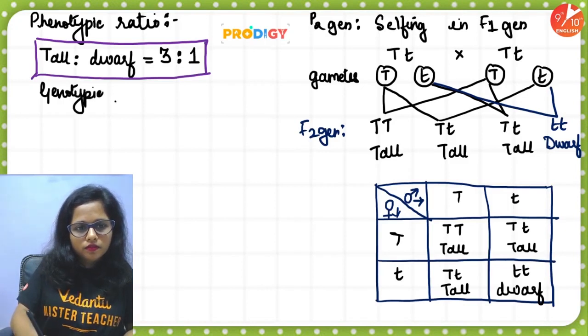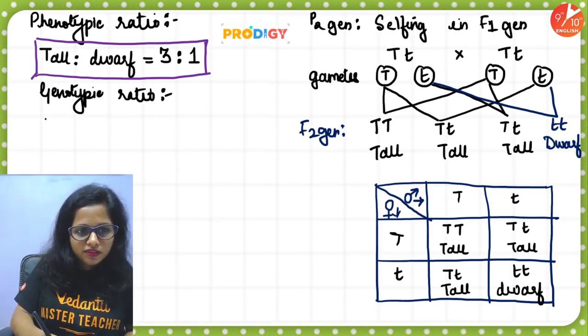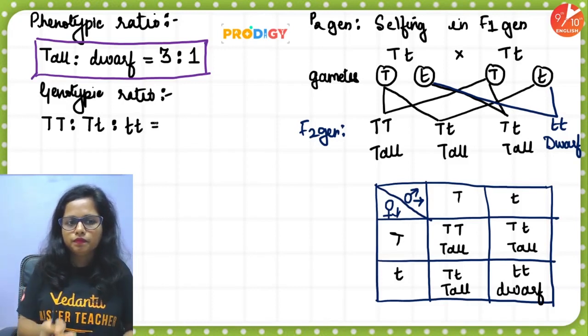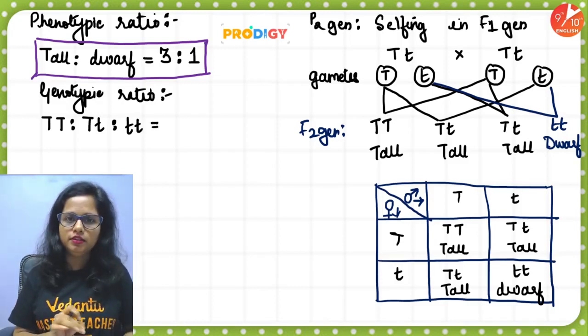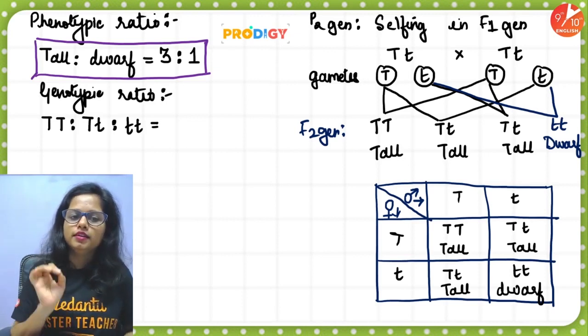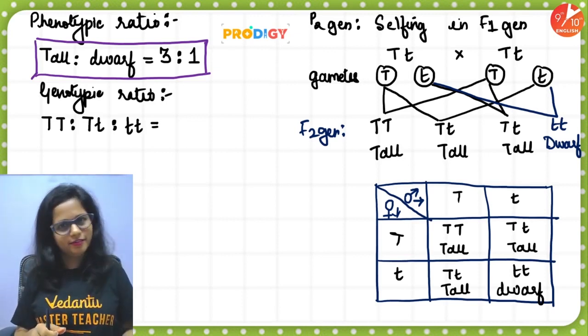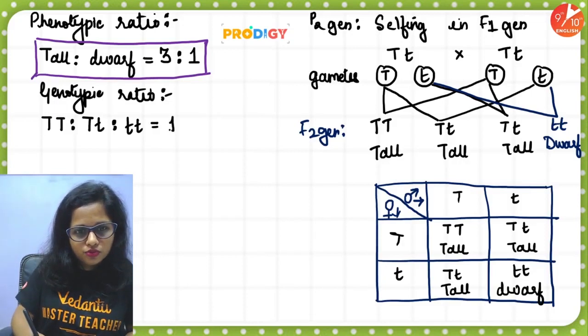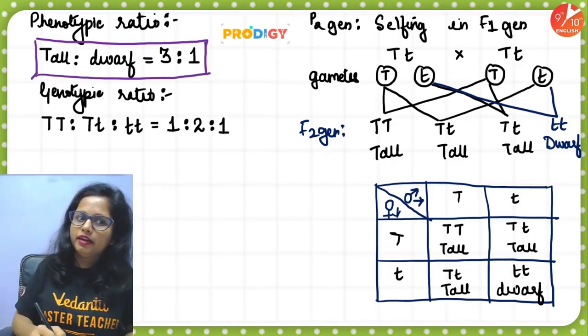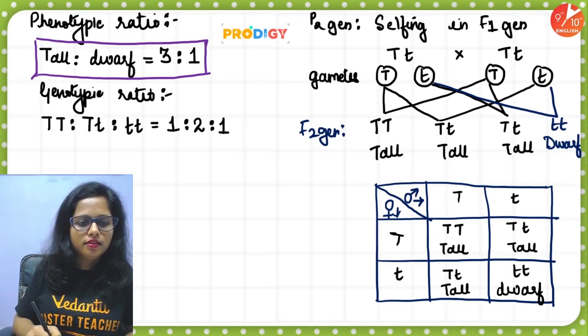Pure tall is to hybrid tall is to pure dwarf. Homozygous dominant is to heterozygous dominant is to homozygous recessive, right? And the ratio comes down to 1:2:1. Am I correct? Yes. So people, let's pack this answer again in a box.